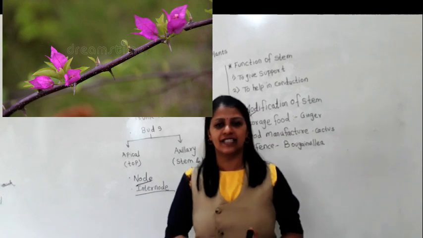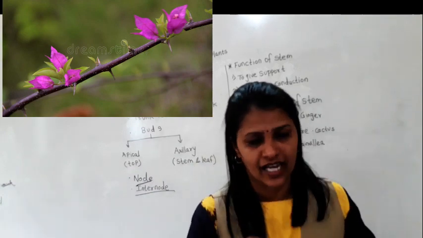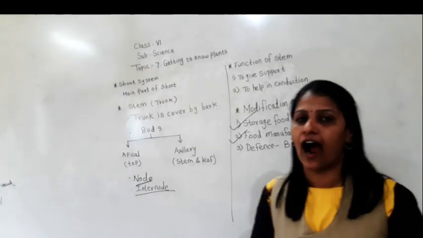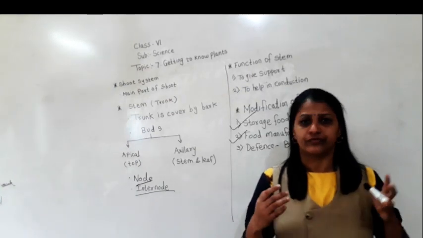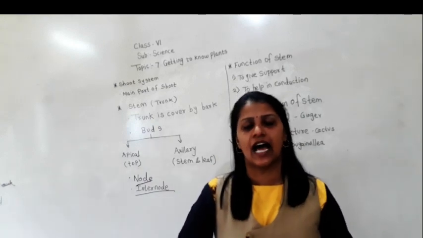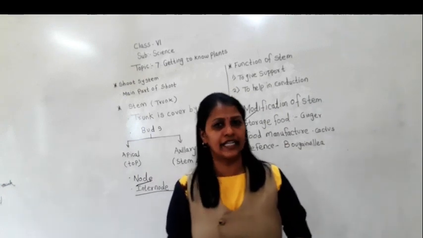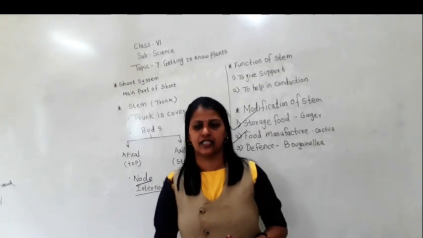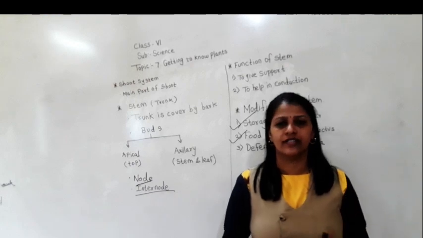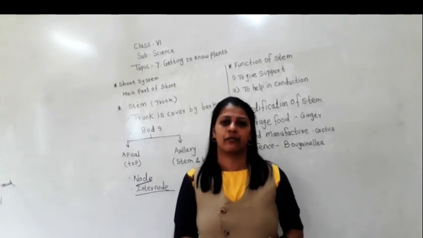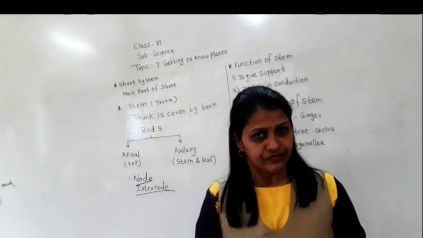Why are these there? The thorns on this stem are hard and pointed, which helps the plant protect itself from animals and from being eaten. Are you getting this? These thorns are there for defense. If an animal touches them, the thorns can harm its body.